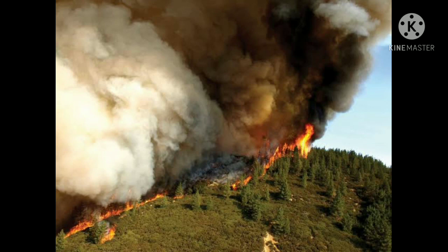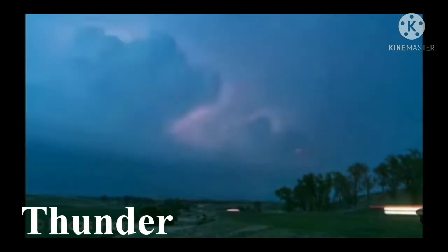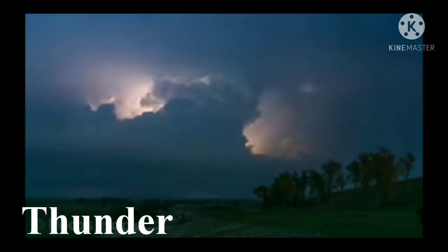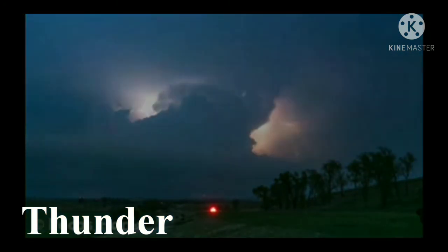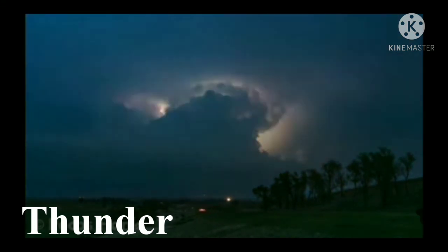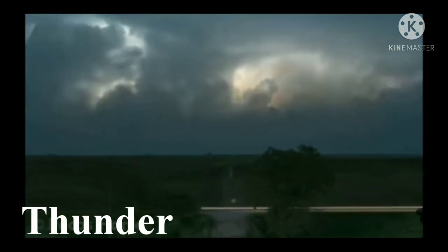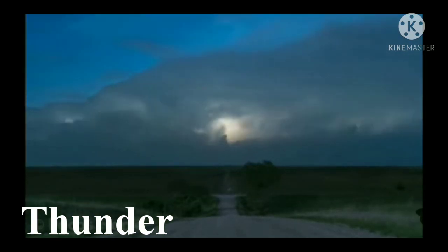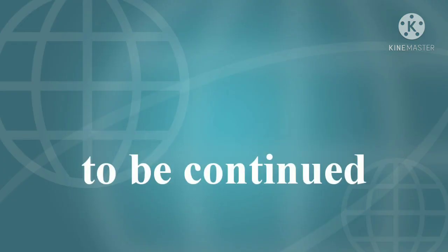Next we will go to the thunder. See how the lightning, thunder, can you see the video? See, so how it happened. So this type of changes frightened us. So this is also one type of undesirable change. Even these changes may harm us also. Okay, so today till here this type of change. In the next part of the chapter we will go to some other changes. We'll talk about other changes.